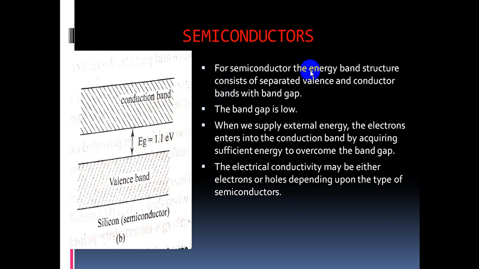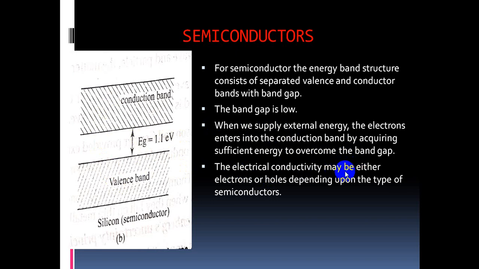Come to this. For semiconductors, the energy band structure consists of a separated valence and conduction band. The band gap is low. When we supply external energy, the electrons enter into the conduction band by acquiring sufficient energy to overcome the band gap.